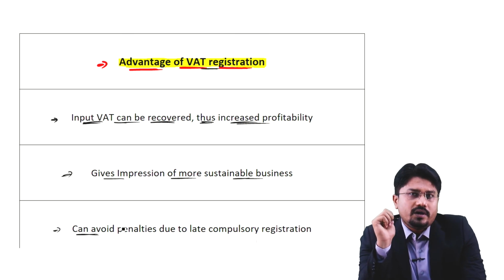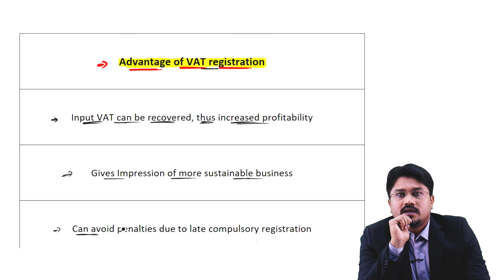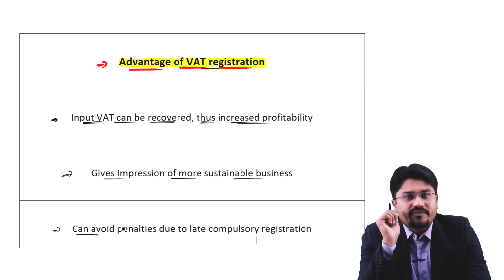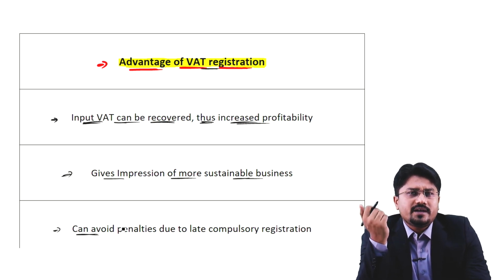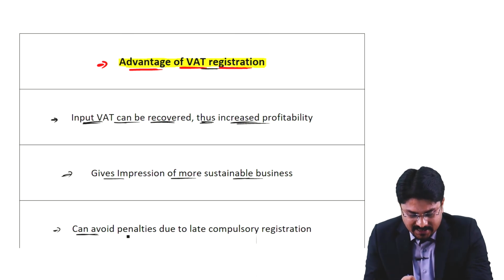as I just told, there are registration requirements for the business. A business is required to register for VAT after reaching a specific limit. If a business gets voluntary registration, it can avoid penalties due to late compulsory registration.